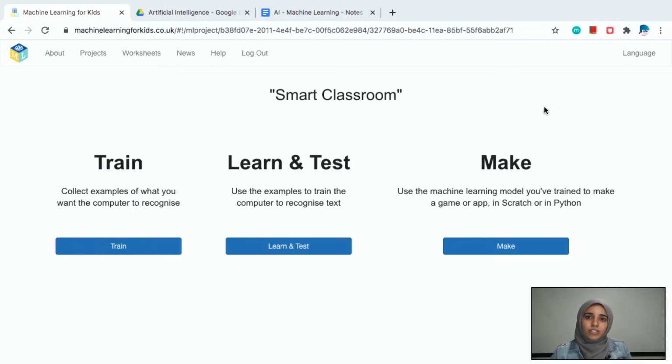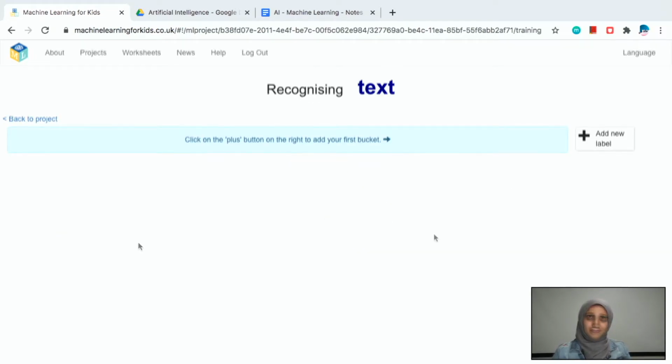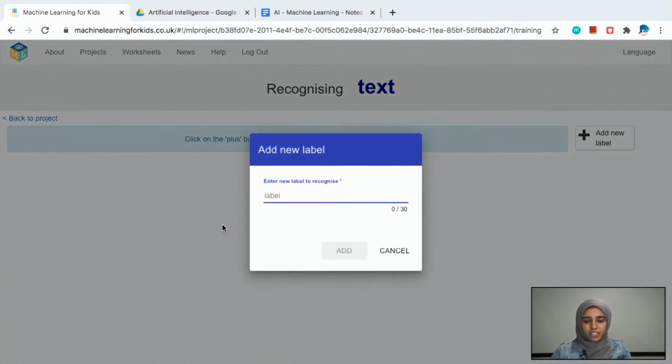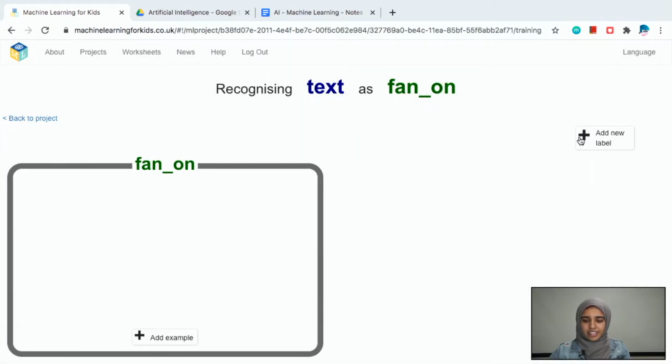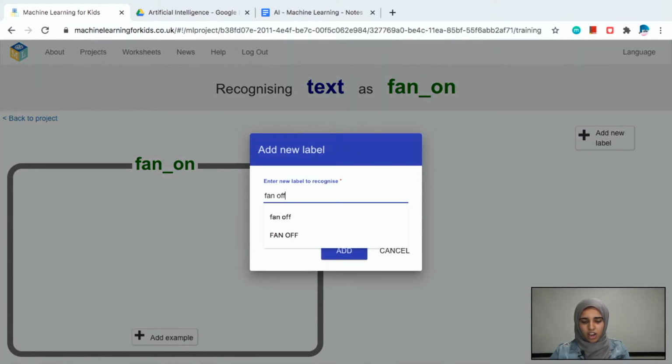Just as humans learn through examples, machines learn through examples as well. Let's get into the training of our example. So in our smart classroom example, let's focus on the fan. The fan has 2 main functions, to turn on and to turn off. In AI terms, these are called labels or buckets, so let's add them now. The first label we'll add is fan on, and the second label is fan off.